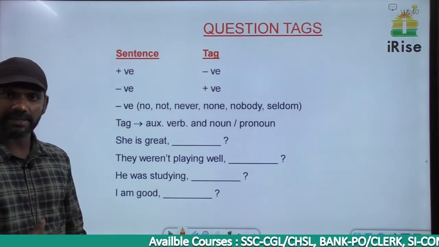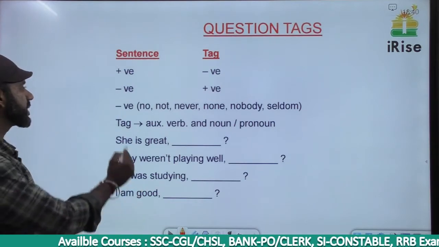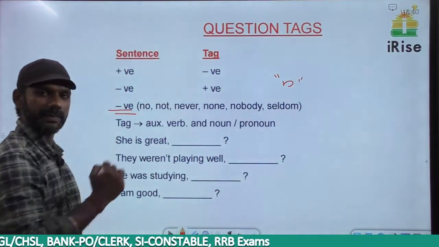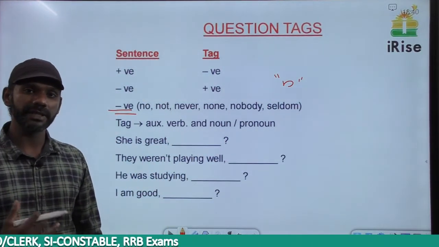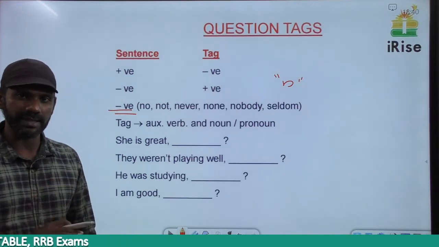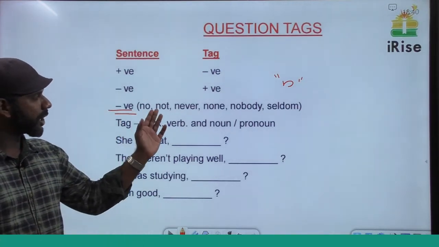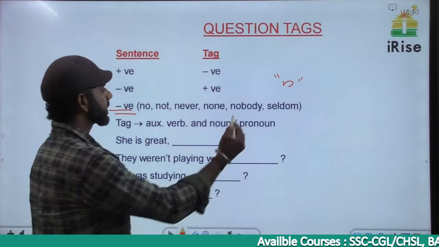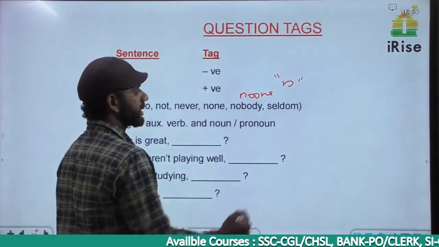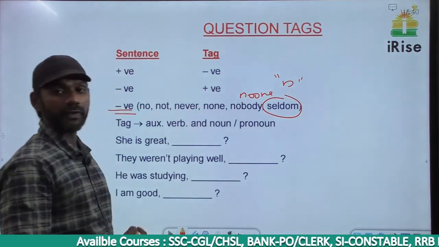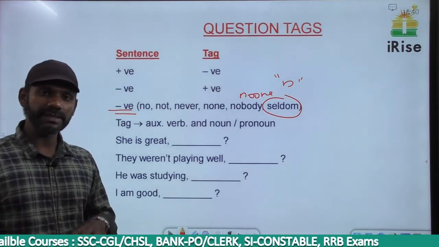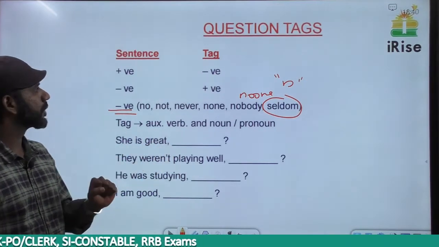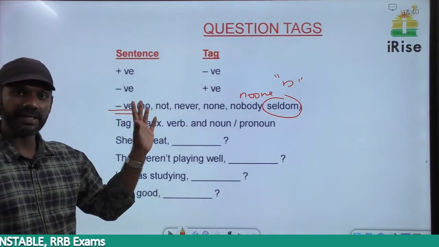In the case of tags, question tags, a sentence can be termed as negative when there is an N word in the sentence. N word means no, not, never, none, nobody, no one, etc. The word none is the same as no one. The word seldom also comes in the category of N words. So when there is an N word in the sentence, it can be termed as negative in the case of question tags. Clear? And as I told you, positive sentence, negative tag, negative sentence, positive tag.